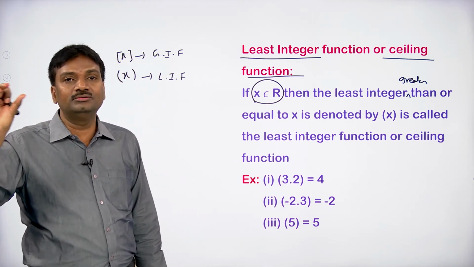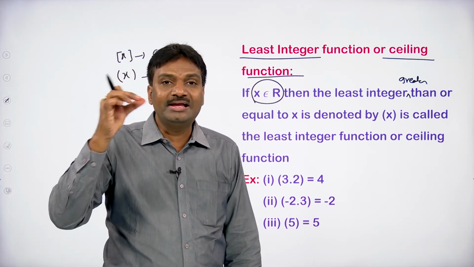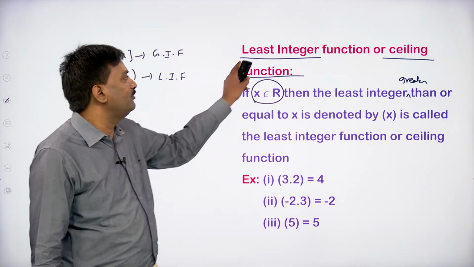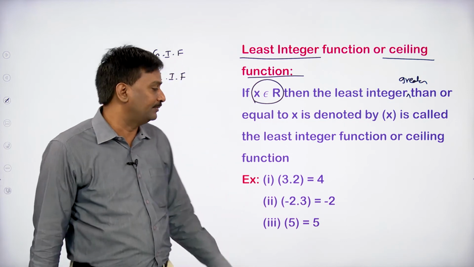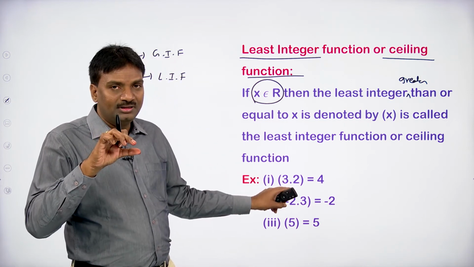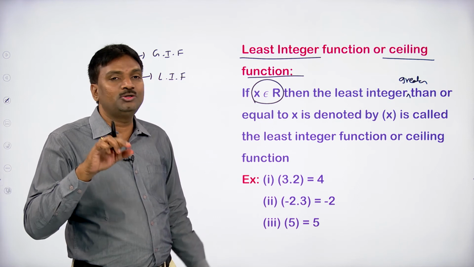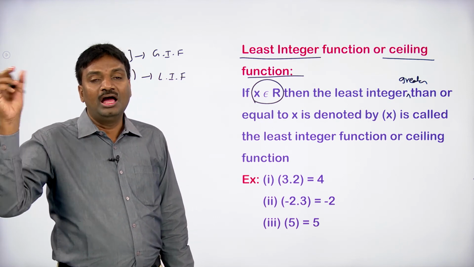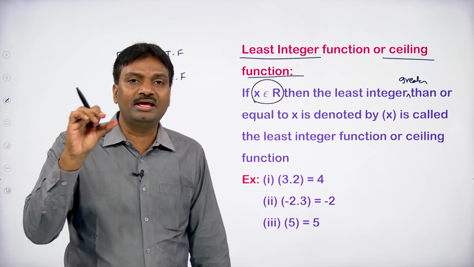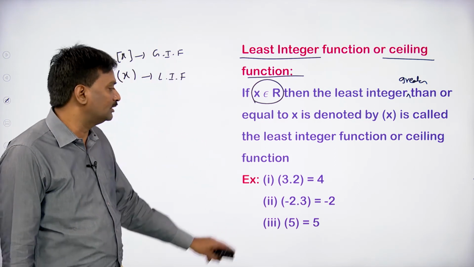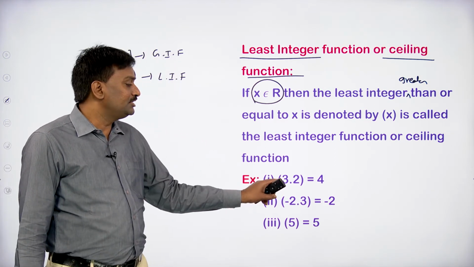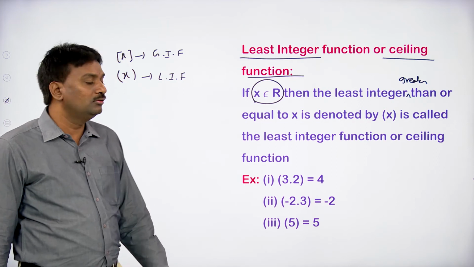But among all those integers, we have to take the least integer. That's why we call it the least integer function. The integers greater than 3.2 are 4, 5, 6, 7, and so on. Out of all those, 4 is the least integer. So the least integer function of 3.2 equals 4.